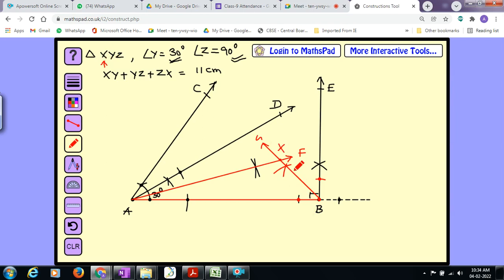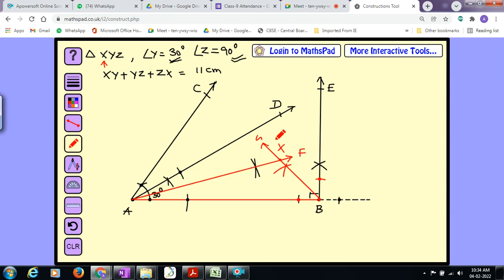Now this is the second part of the construction. Now I am going for the third part of the construction. Before going to the third part, once again let us recall what we have done. As the perimeter is 11 centimeter, I drew a line segment of length 11 centimeter and named it AB, and the base angles are 30 degree and 90 degree. So I constructed